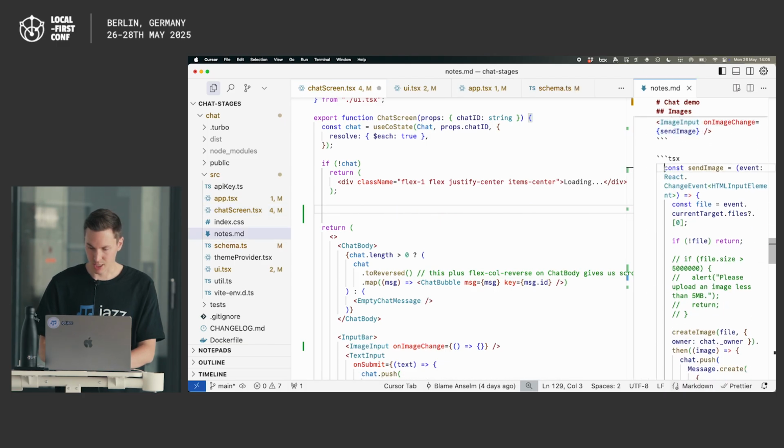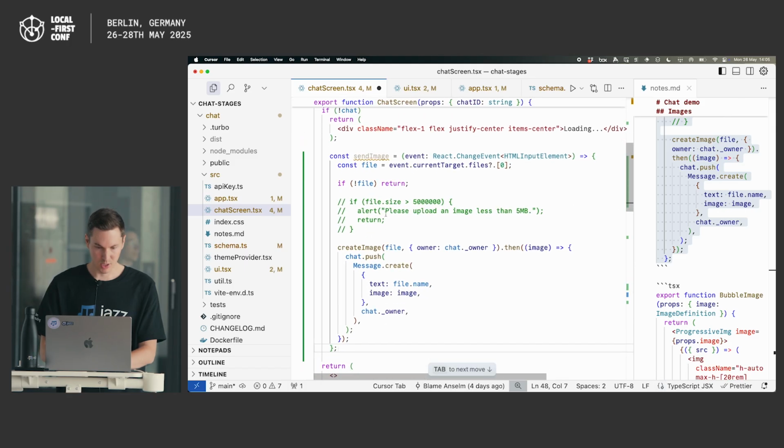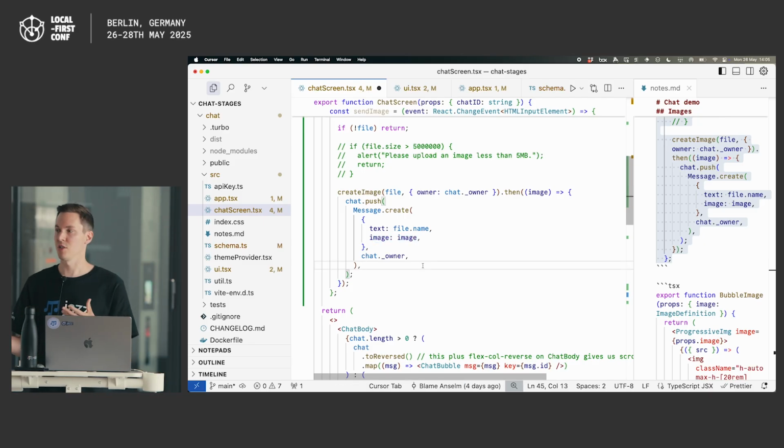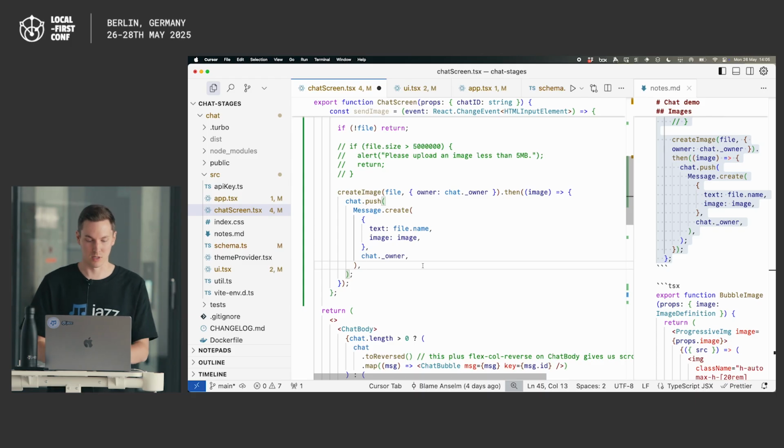And this is where the magic really happens. We just get the file. This is like a browser built-in file thing that we get from the file picker. We'll not put size limits for now. We don't need that. And then it's a single call to something called create image. Again, we just need to set the permissions, saying that everyone who can read the chat should also be able to look at this image. And then once we have it, well, we just push a new message with that image on it. And you can manipulate images and binary data just like structured data. You have it all in one place. You didn't need to add any extra systems.